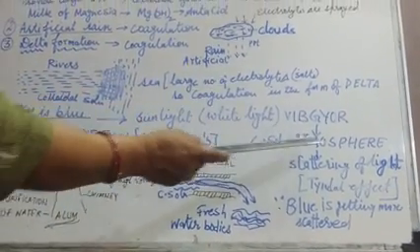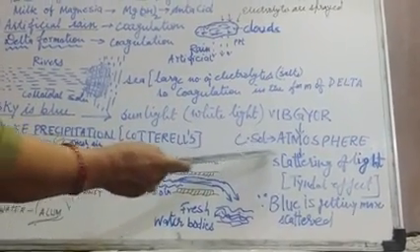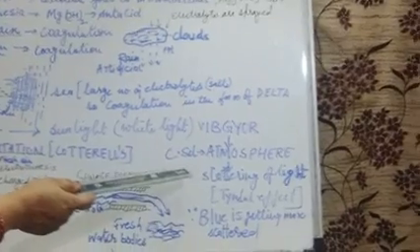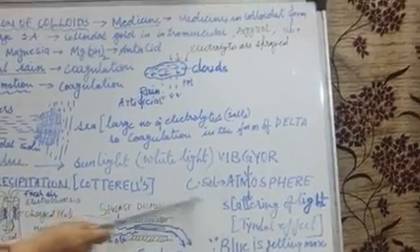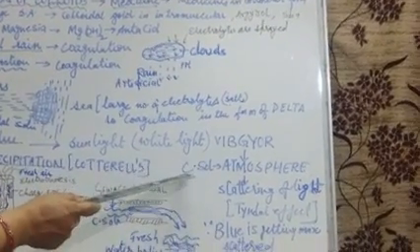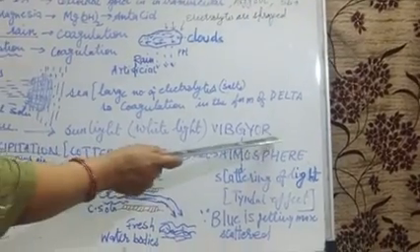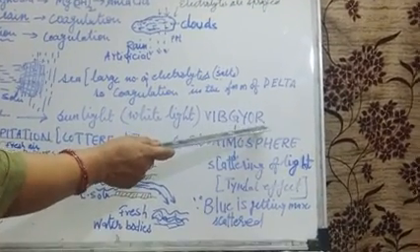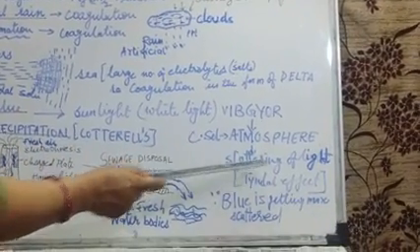That atmospheric air is also acting like a colloidal solution. So it scatters this VIBGYOR, all the radiations. And which effect is taking place? Tyndall effect is taking place, scattering of light.